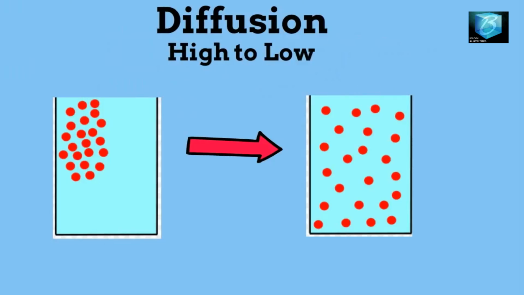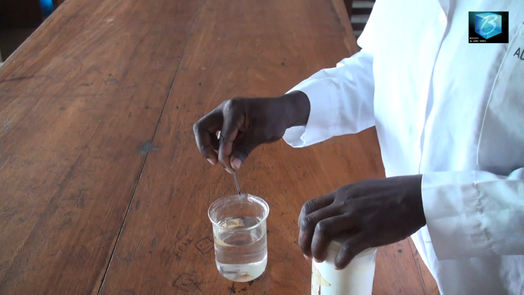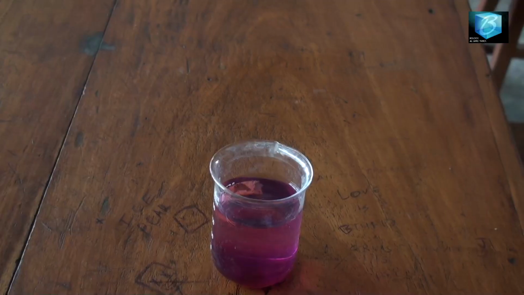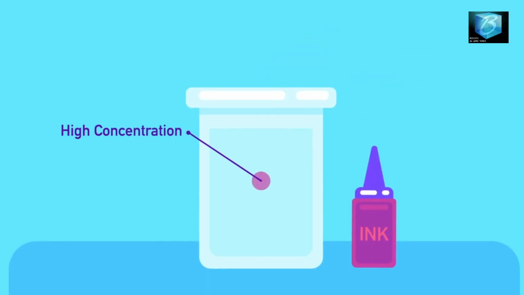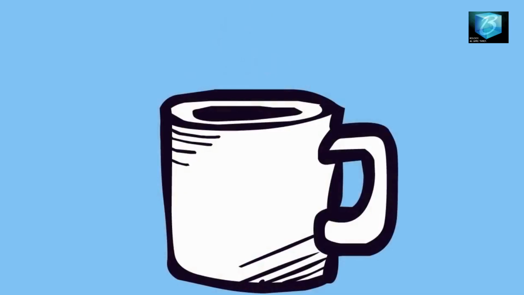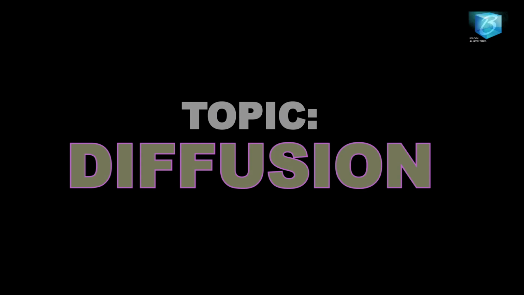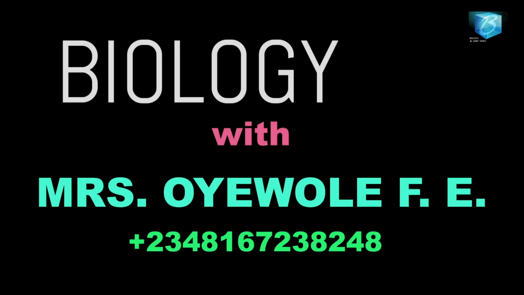Diffusion can occur in all the three states of matter. Diffusion can occur in solid, it can occur in liquid, it can equally occur in gases. Could you believe that in your daily activities you unconsciously carry out this process called diffusion? After dressing up in the morning, you spray your body spray. You do this in your room. Before you know it, people in the sitting room perceive the smell. You have simply carried out diffusion in gases.